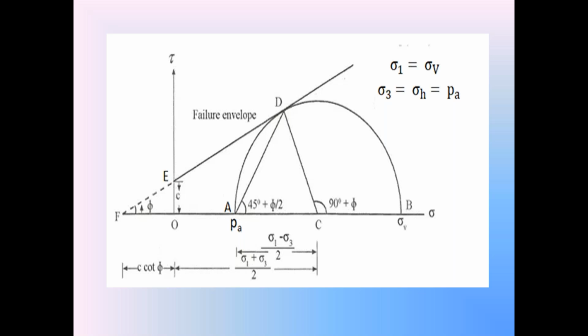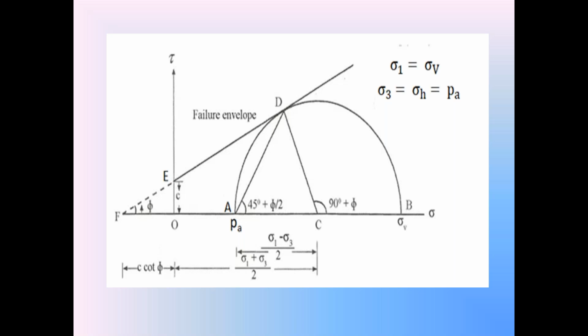So in the diagram, please focus on the straight line ED. The straight line ED is the failure envelope of the cohesive backfill.